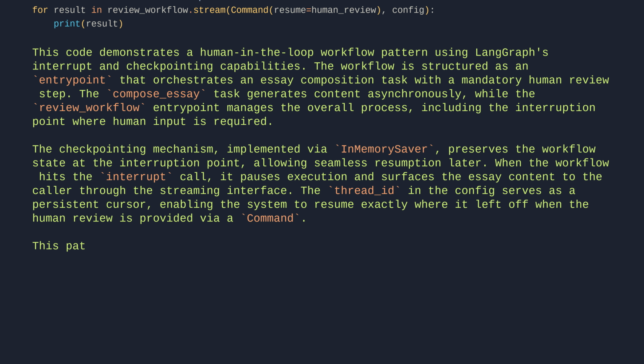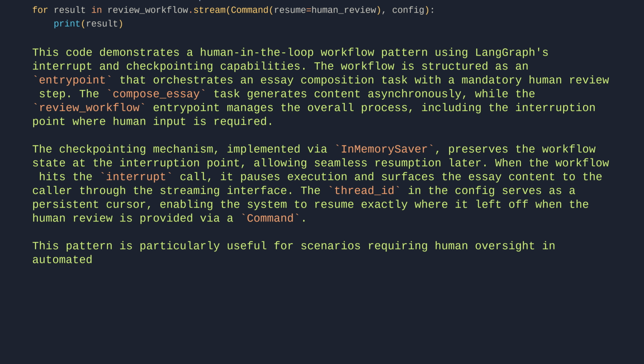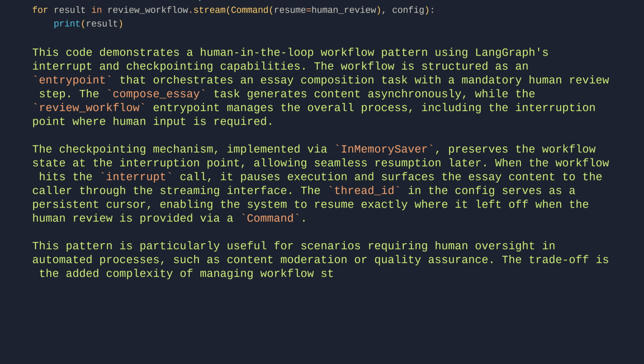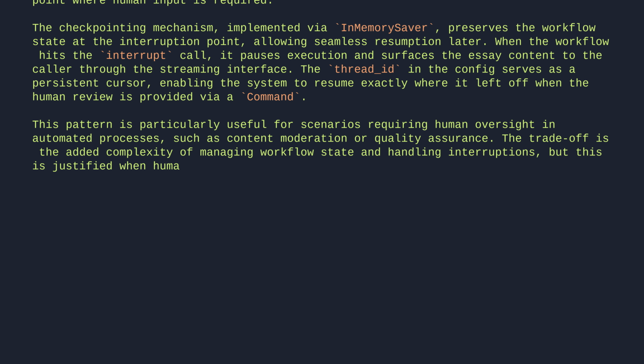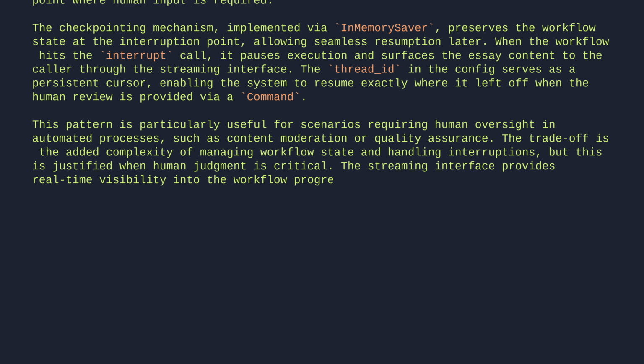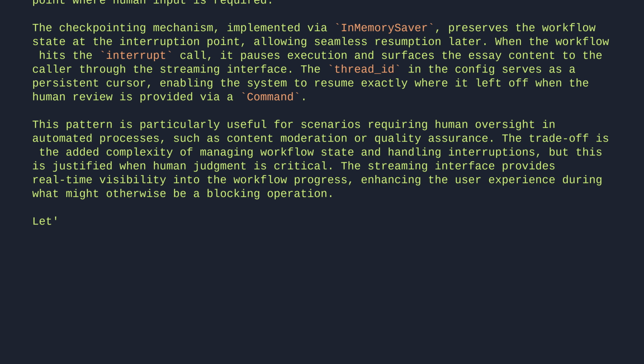This pattern is particularly useful for scenarios requiring human oversight in automated processes, such as content moderation or quality assurance. The trade-off is the added complexity of managing workflow state and handling interruptions, but this is justified when human judgment is critical. The streaming interface provides real-time visibility into the workflow progress, enhancing the user experience during what might otherwise be a blocking operation. Let's break it down.